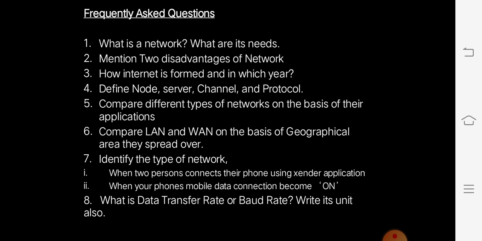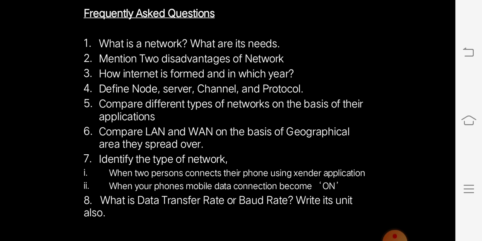Identify the type of network. When two persons connect their phones using an Extender application, that is a LAN using a Wi-Fi card. Next one, when your phone's mobile data connection is on, that means a WAN connection, wide area network.